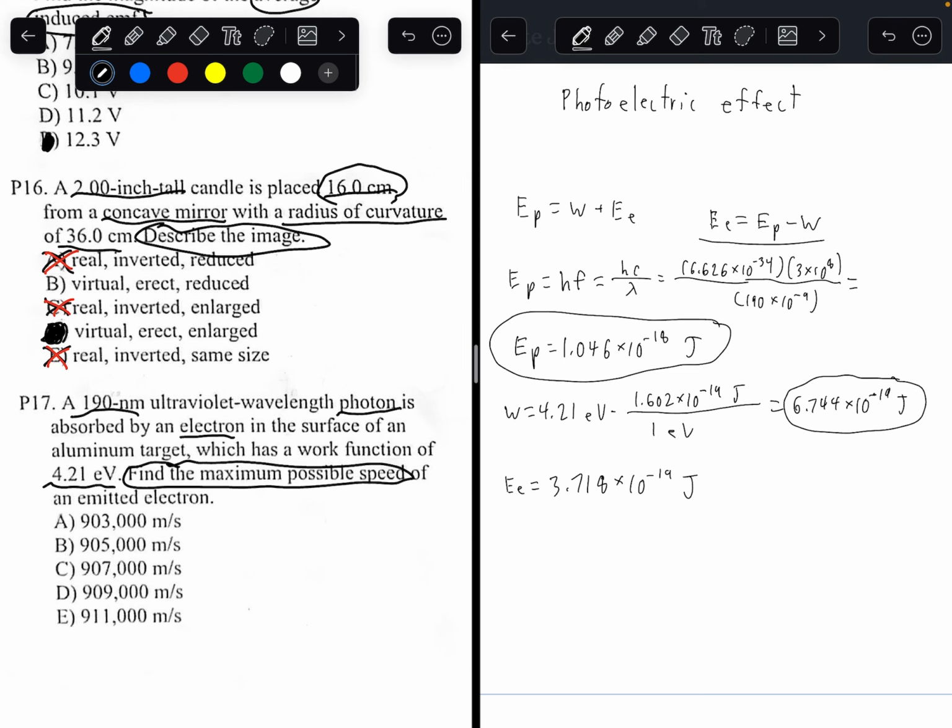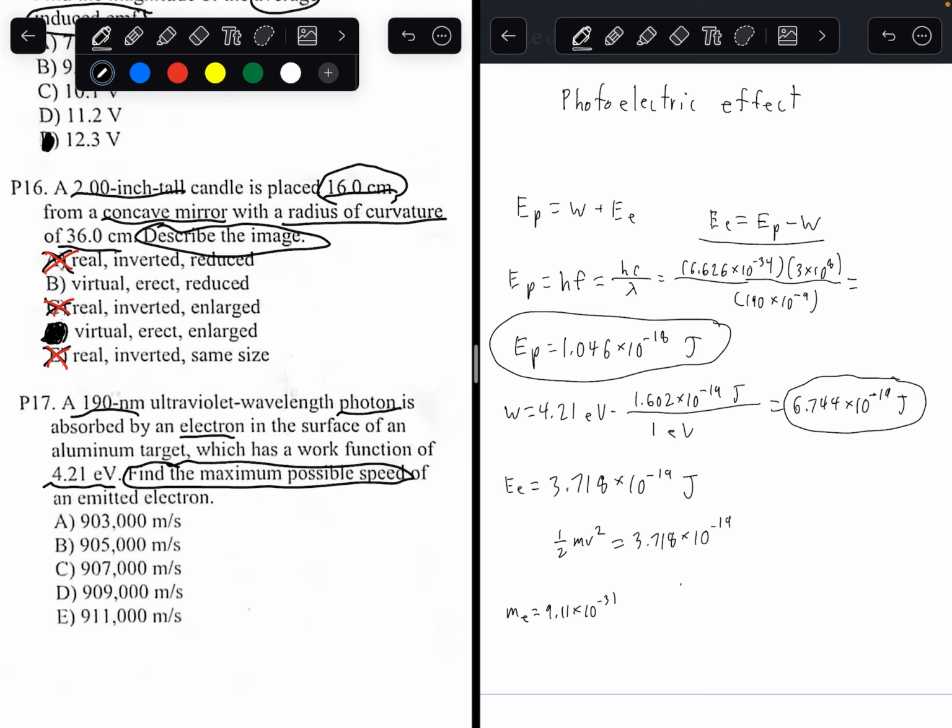Now, we want to find the speed. We're trying to find the speed of the electron. If you've taken physics 1, you know that the kinetic energy of an object is equal to 1/2 mv squared, where m is the mass, v is the velocity. So, we use this formula, equate that to the number we got, 3.718 times 10 to the negative 19, and we want to find velocity. We know the mass of an electron. Mass of an electron is given to us. It's going to be 9.11 times 10 to the negative 31. That's the mass of the electron.